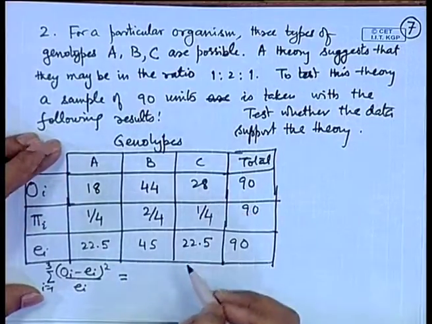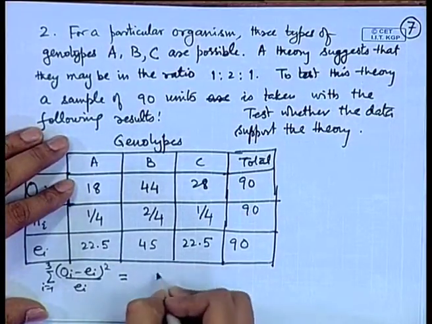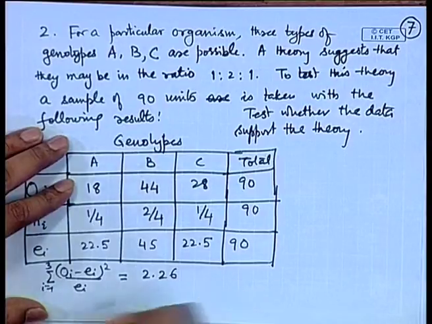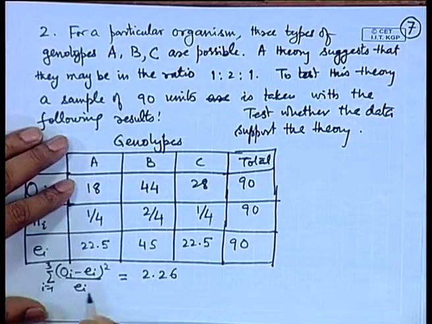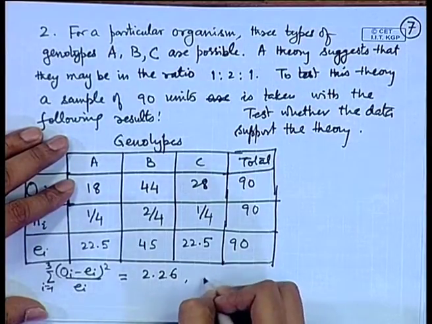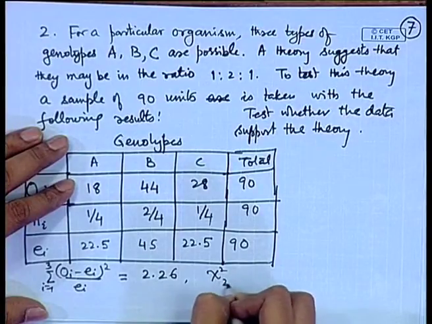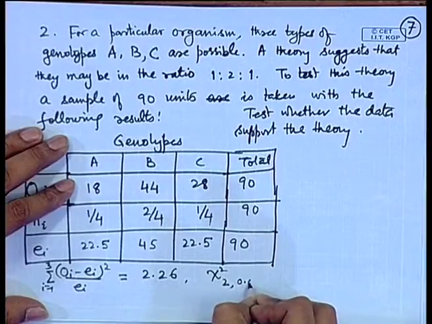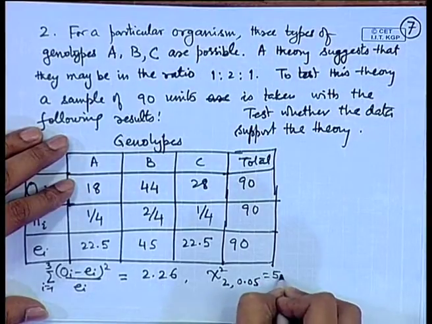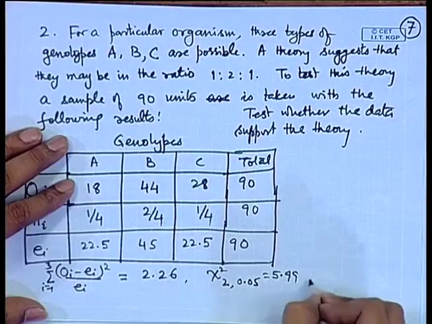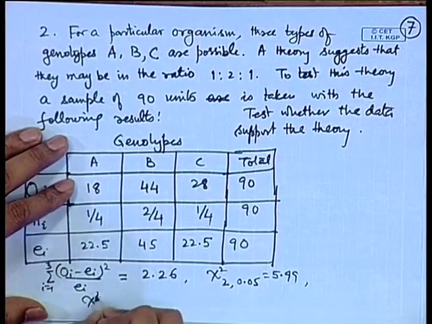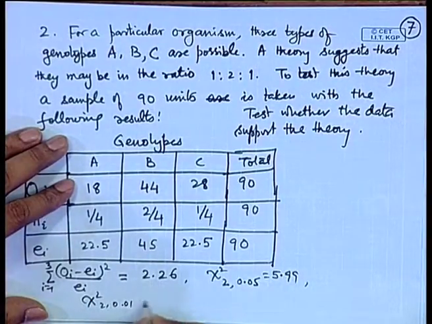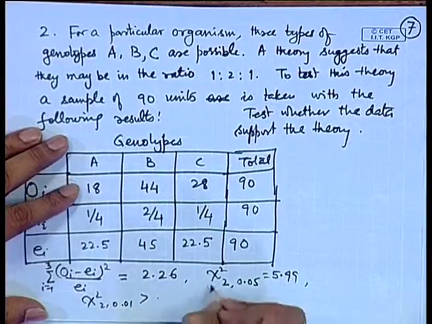So, one can look at these calculations, this turns out to be 2.26. So, one can easily compare with the chi-square value on 2 degrees of freedom. Suppose we look at 0.05, then this is 5.99, and of course, if I look at say chi-square 2 at 0.01, this is going to be larger than this.